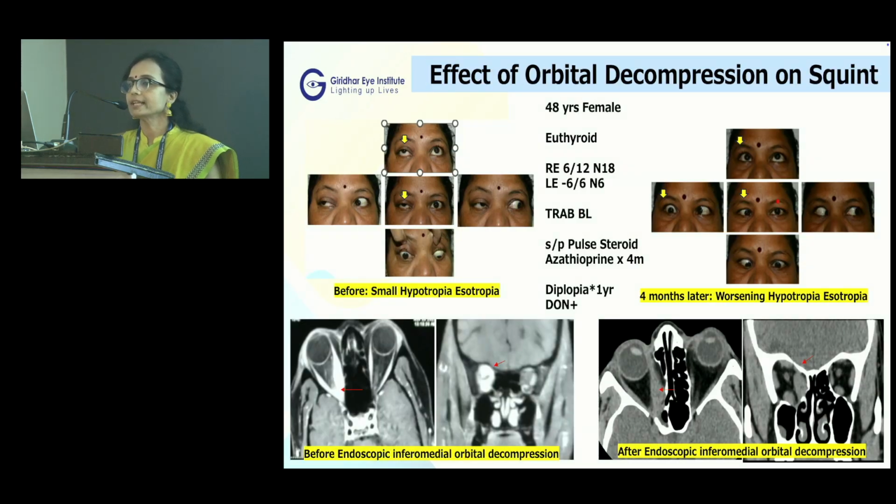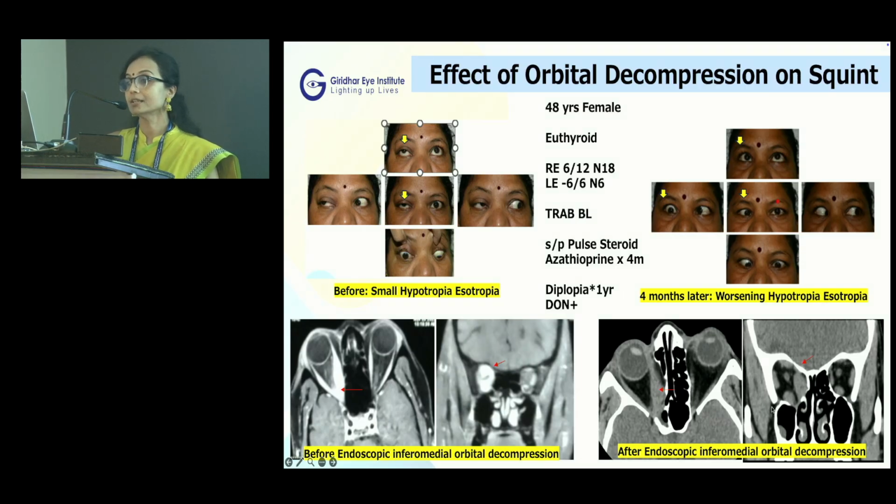So we observed an interesting effect of orbital decompression on squint. This lady had presented to us with a very small hypertropia and esotropia initially. Because she had dysthyroid optic neuropathy, she had to undergo endoscopic two-wall inframedial orbital decompression, and we saw what happened to her squint after 4 months. It worsened. Why? If you look at this defect, you can see that the medial rectus has even become larger. It has herniated into the medial defect, and the inferior rectus has also herniated into the defect.